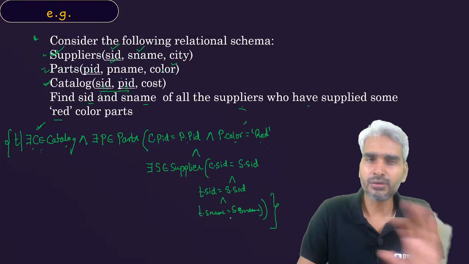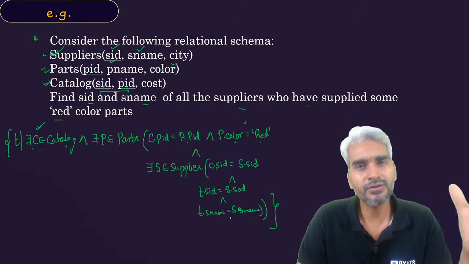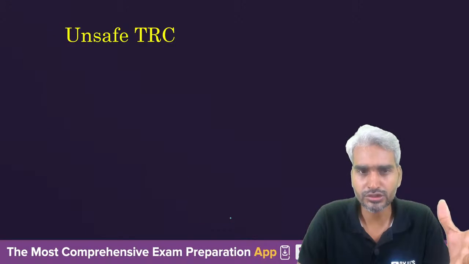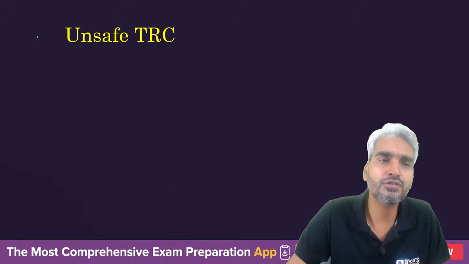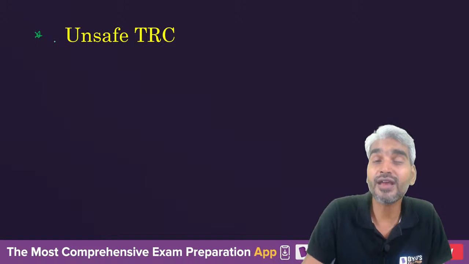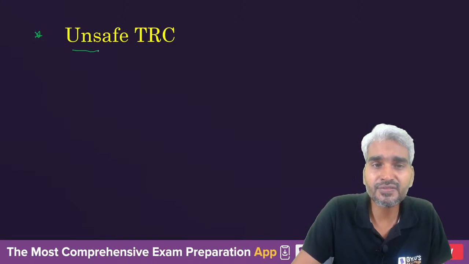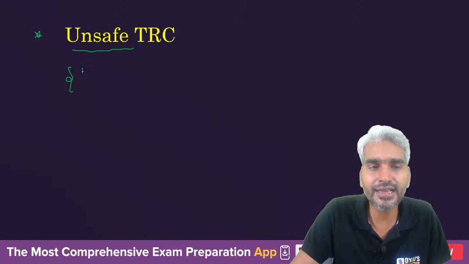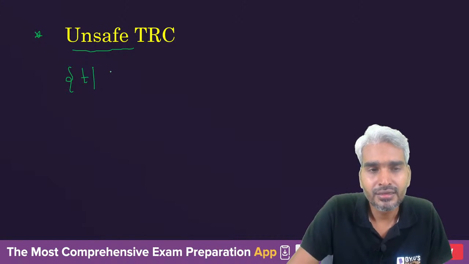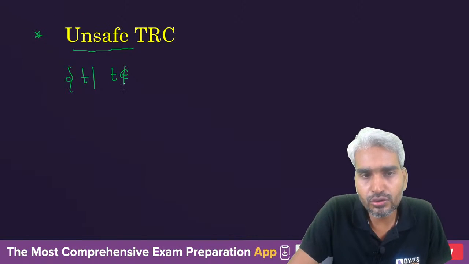Okay, now that will be all. We have seen the basic concept. Now we'll try to understand them with respect to questions. But one last thing, which is unsafe query. Sir, what is unsafe query? So we are actually trying to produce the tuples which belong to the relation. But an unsafe query is something like, let's say, T such that T does not belong to the relation.